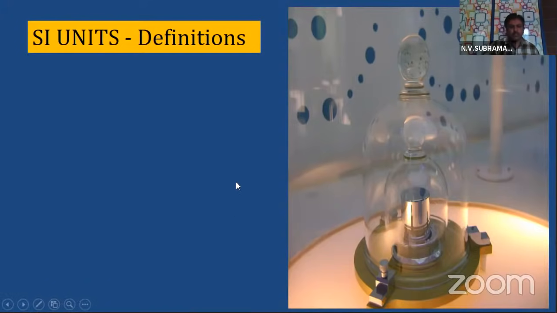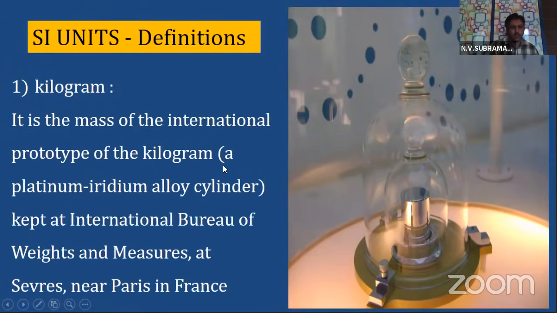Let us look at the definition of kilogram, the first SI unit.